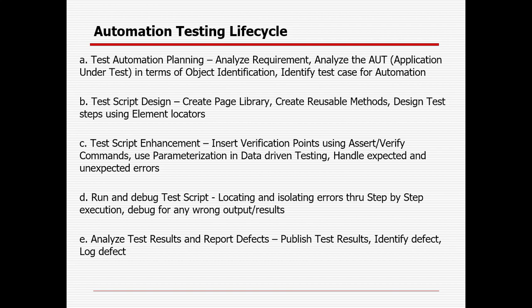And then as part of your third step, which is the enhancement part, your objective is not just automating the functional flow, but you need to add some assertion points or verification points, because that is your objective. Suppose I will not log into the application, I will just add the product and do the payment. Every time I need to validate something: after adding the product to the cart, whether only one product is getting added or not, whether the size is showing correct or not, whether the payment is showing correct or not, whether I am able to do the payment in different ways. So that is the reason you need to add the verification point or assertion point.